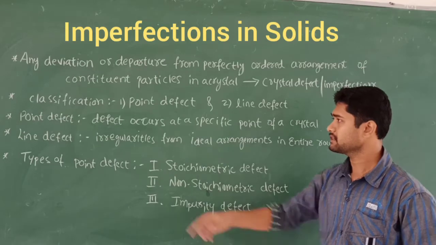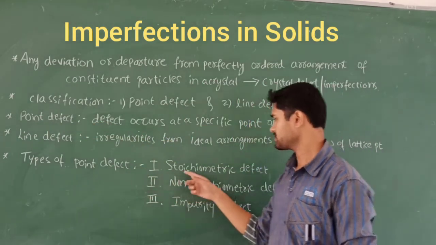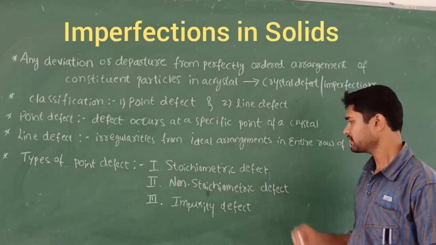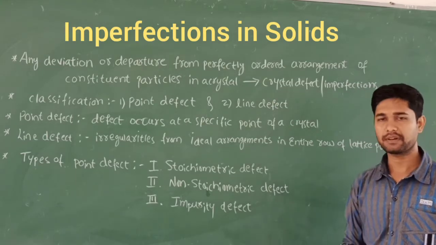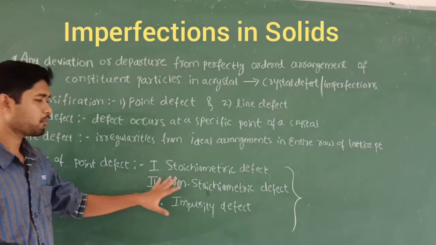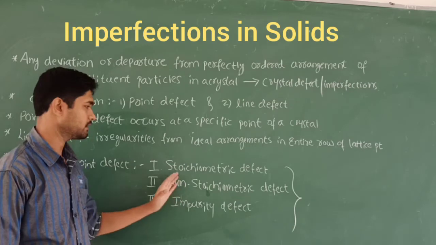Point defects we again classify mainly into three: the stoichiometric defect, second the non-stoichiometric defect, and third the impurity defect. In imperfections in solids, these three play a very important role and are very important concepts, so we have to study them in detail.